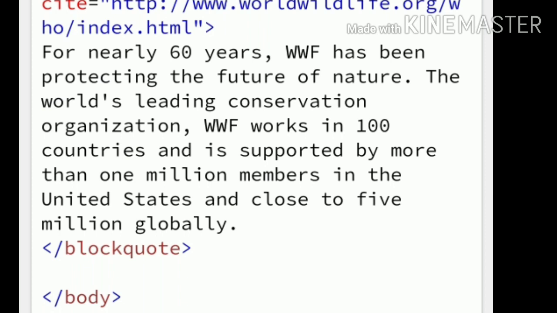In fact, within the double quotation means that the particular quotation is given from a particular statement. WWF's goal is to, within a double quotation, build a future where people live in harmony with nature. This type of statement is to be displayed on the website.